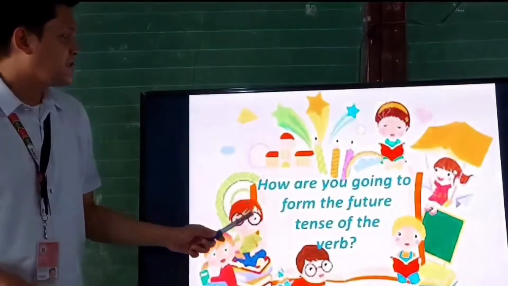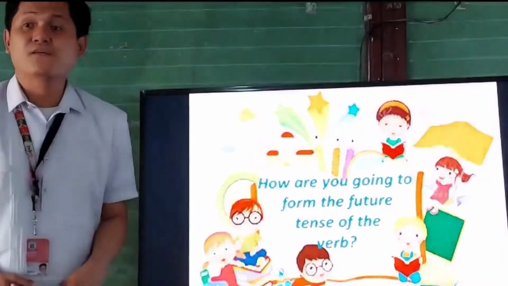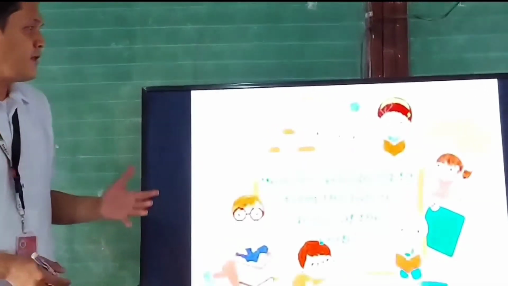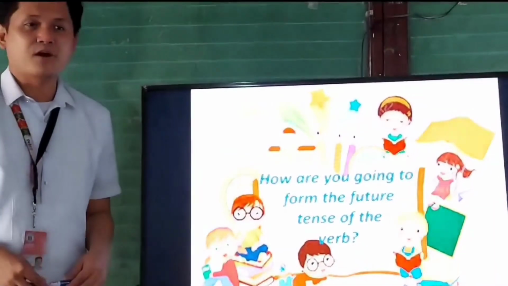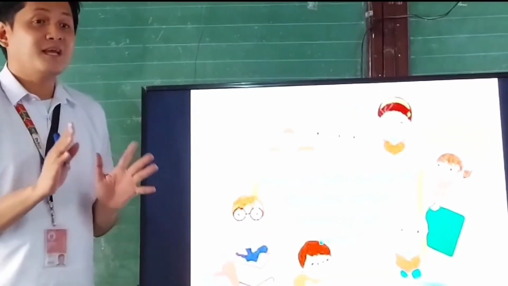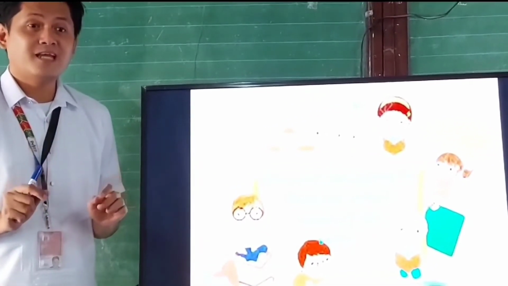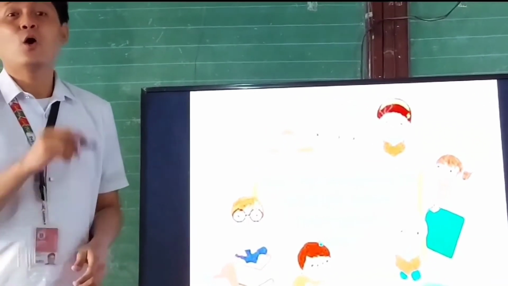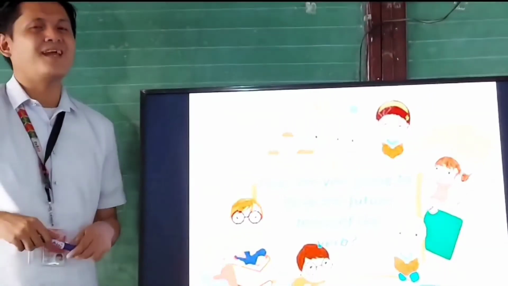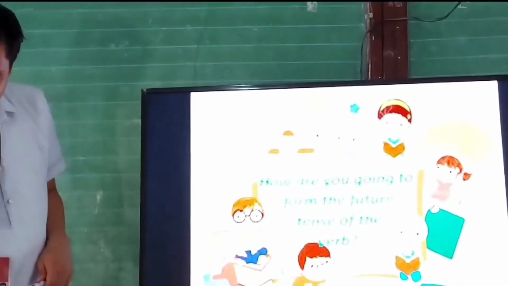Okay, next question. How are you going to form the future tense of the verb? Yes, Stephen. How to form the future tense of the verb? Okay, by adding will at the beginning of the verb and then, okay, very good. Will plus the base form of the verb. Very good, Stephen. Alright, next question.